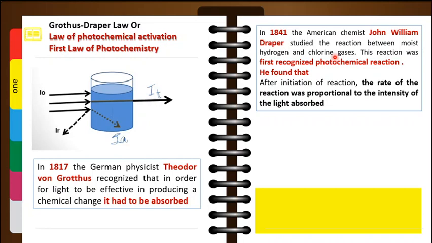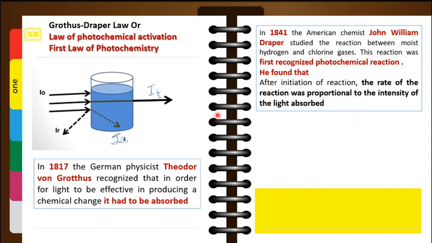and the moist hydrogen and the chlorine gas. And this was supposed to be the first recognized photochemical reaction. After the reaction, what was the important observation he made? After initiation of the reaction, the rate of the reaction was found to be proportional to the intensity of the light absorbed. It means that if you increase the intensity, the rate of reaction will increase. If you decrease the intensity, the rate of reaction would decrease.